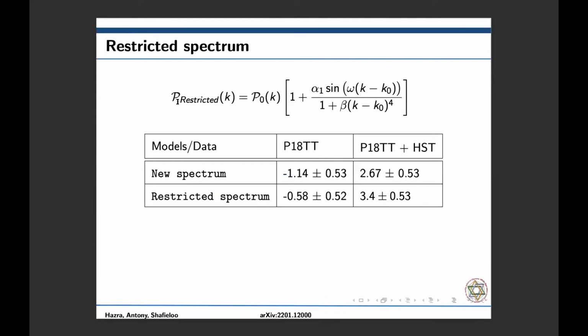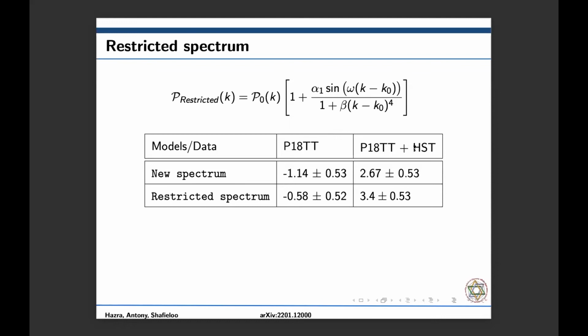We call it a restricted power spectrum. Here we have set alpha 2 to be 0, and we got the following power spectrum form. When we did the initial analysis, this is the evidence we got for the following likelihood. When we did an analysis with the Planck-18 TT likelihood, that is the TT plus low T plus low E data, the new spectrum and the restricted spectrum were slightly disfavored compared to the standard model, owing to the 5 extra parameters.